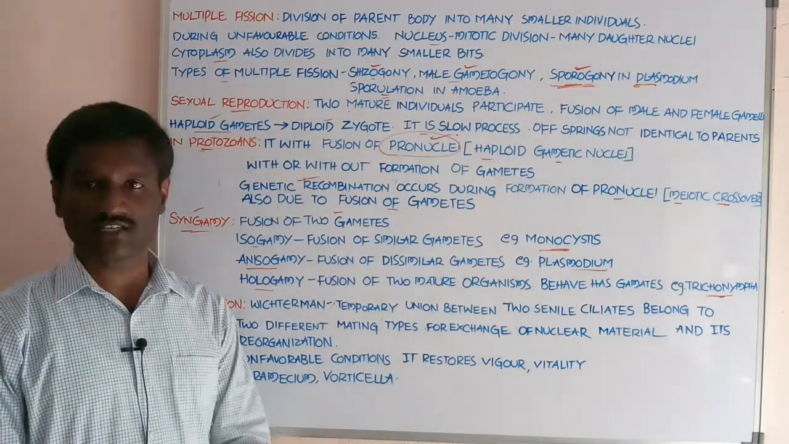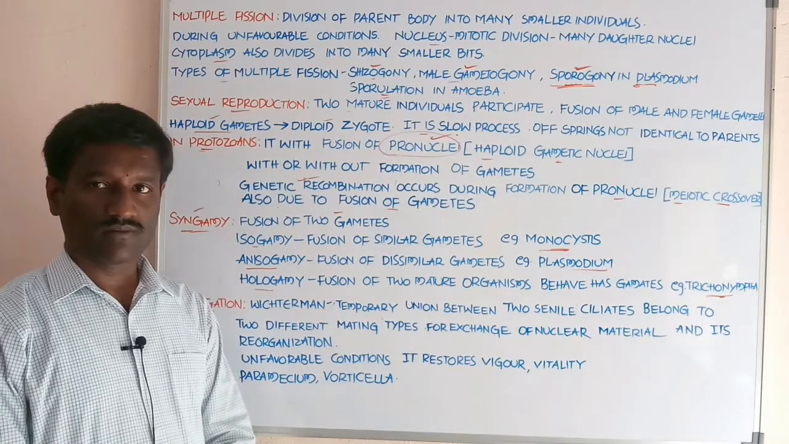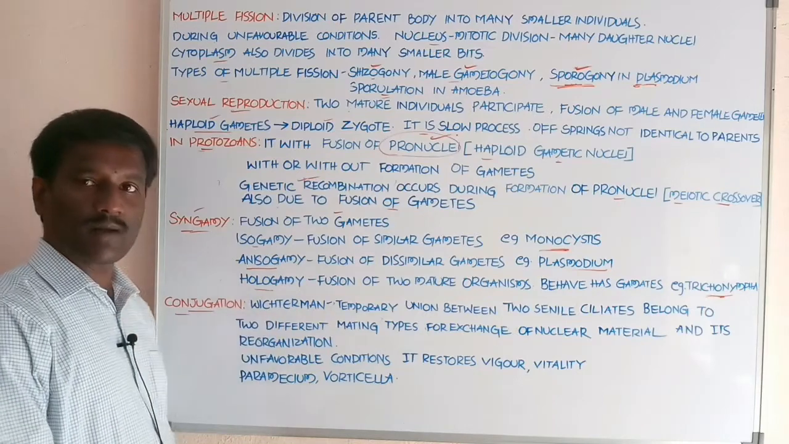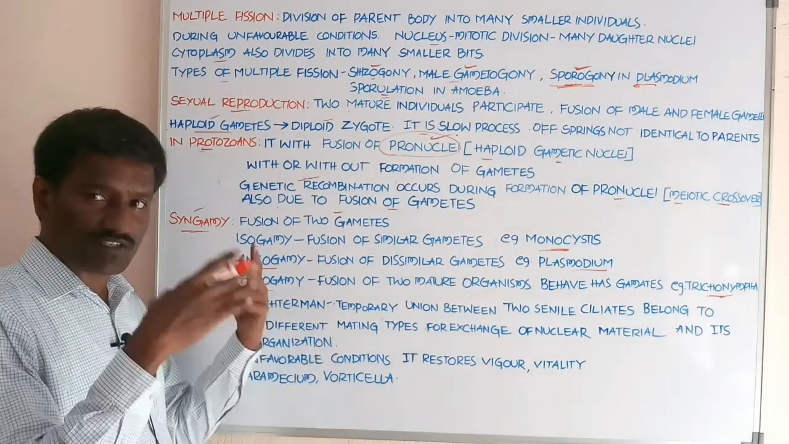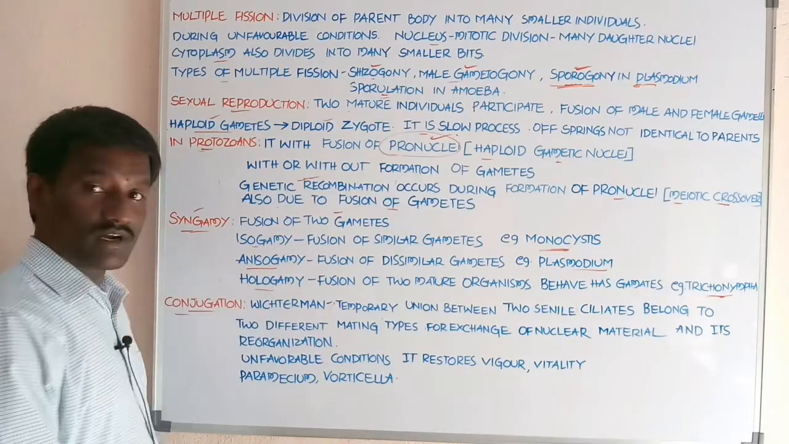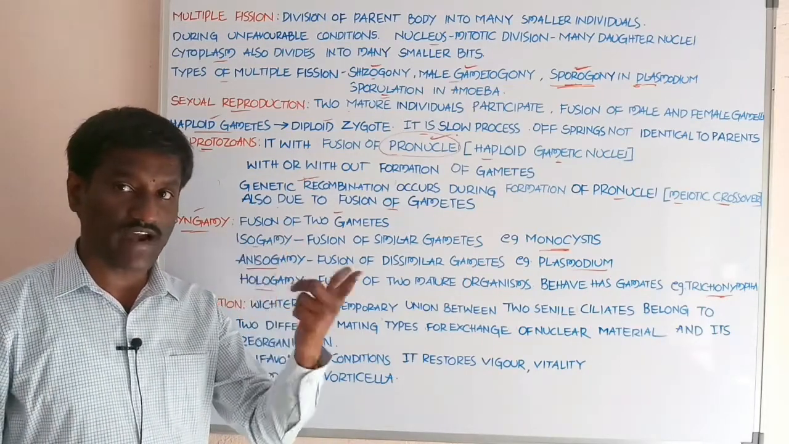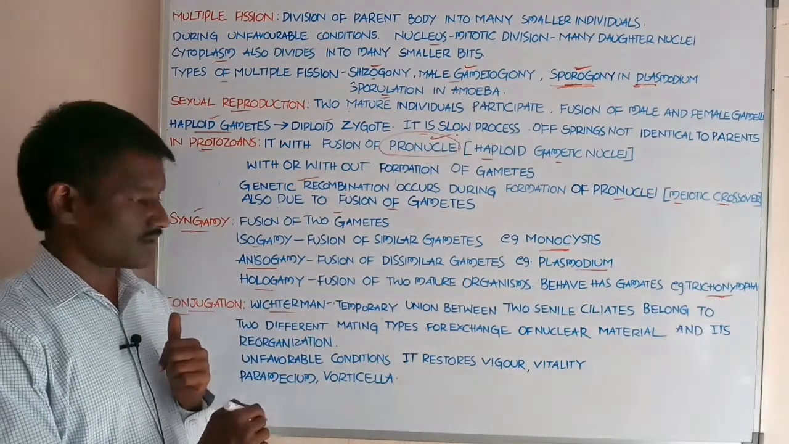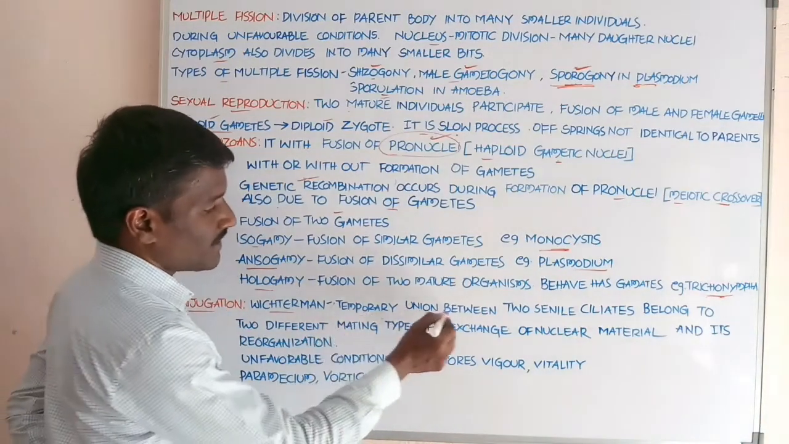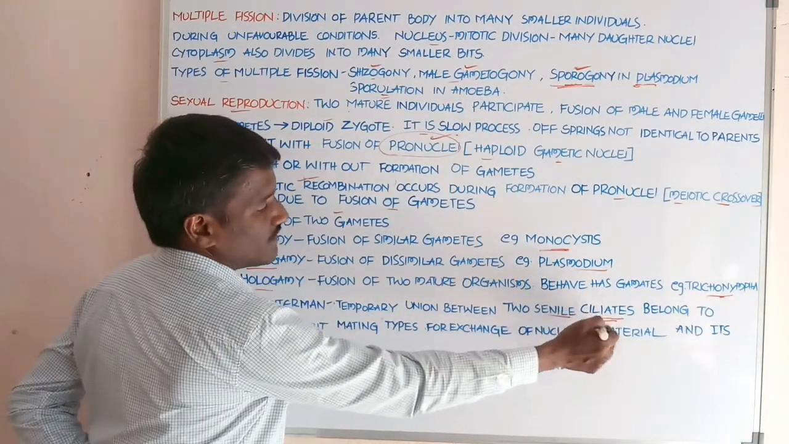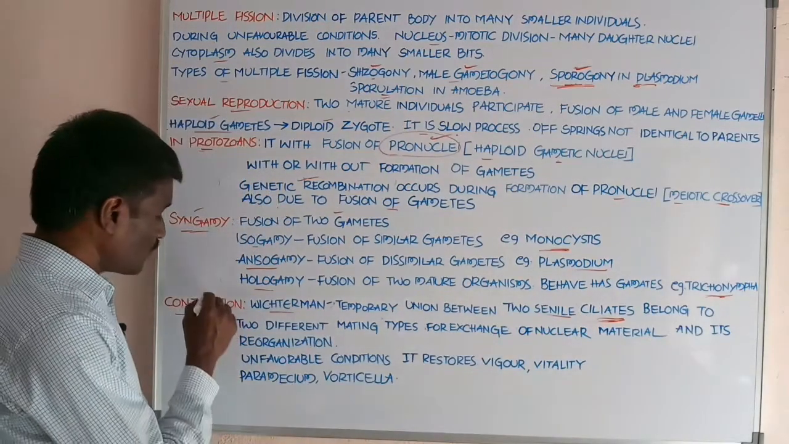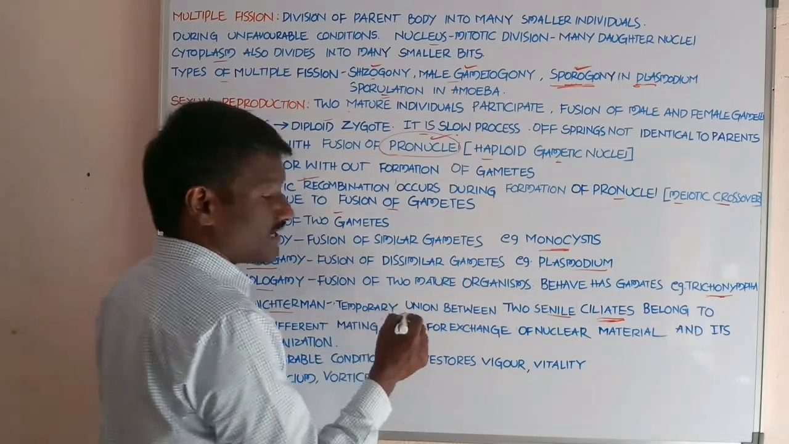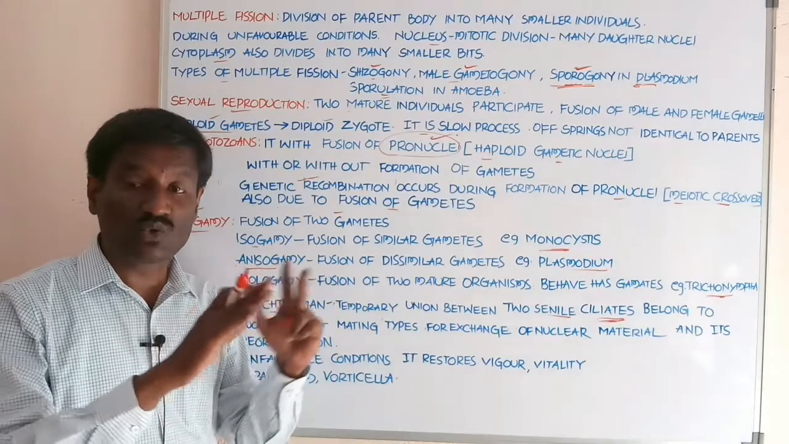Next, conjugation. What about conjugation? Student, conjugation is one type of sexual reproduction present in protozoans. Conjugation was defined by the scientist Victor Mann. According to Victor Mann, conjugation is defined as a temporary union between two senile ciliates, student. Conjugation is mostly present in ciliates.